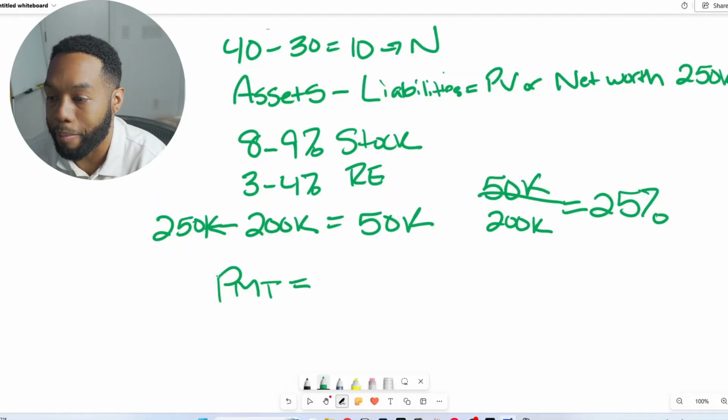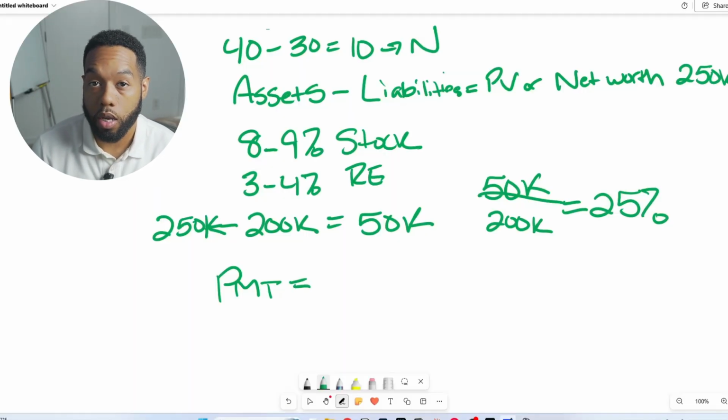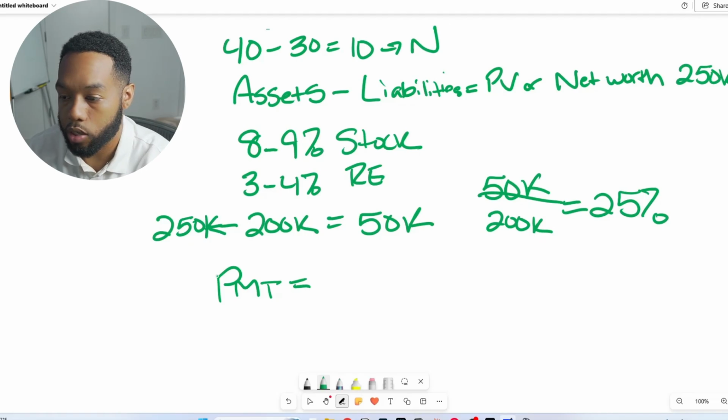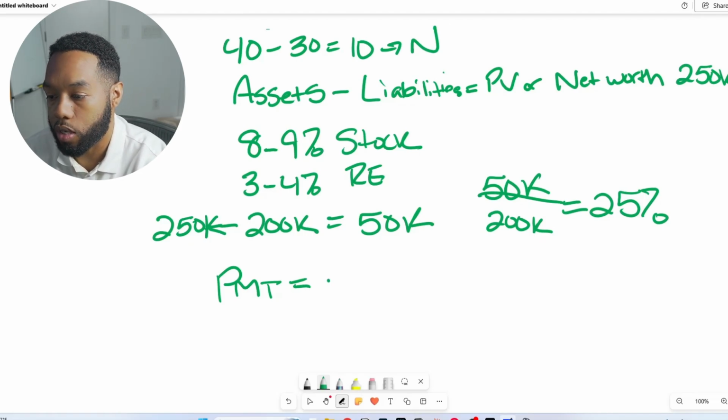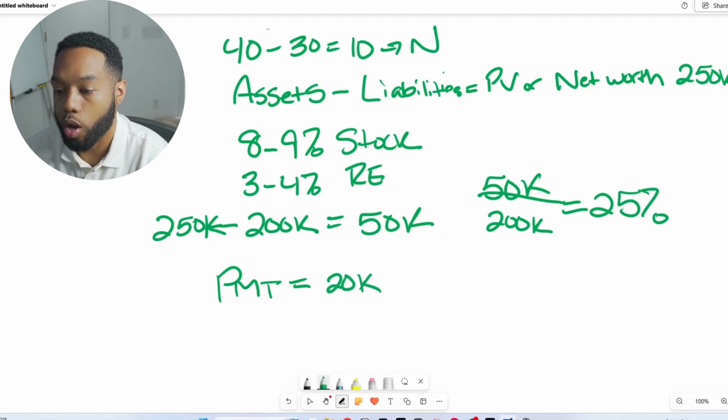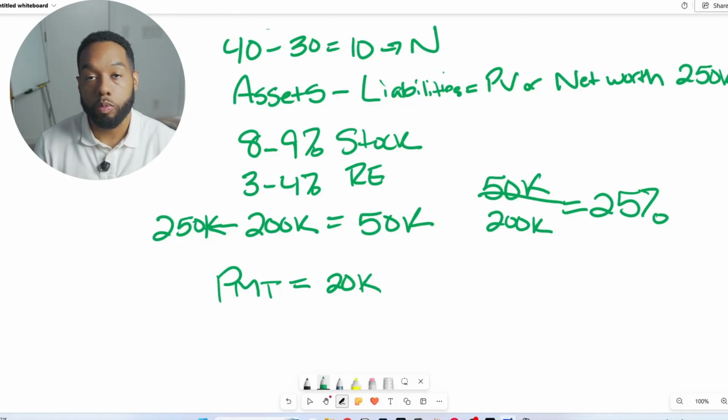As a rule of thumb, at a minimum, you should be saving about 10% of your salary. So in this case, we'll just make it easy and say that we're saving about $20,000 per year in contributions to investments, and this is going to be our PMT.